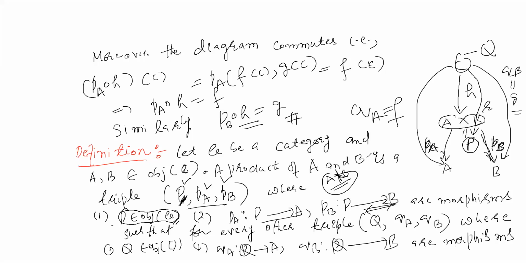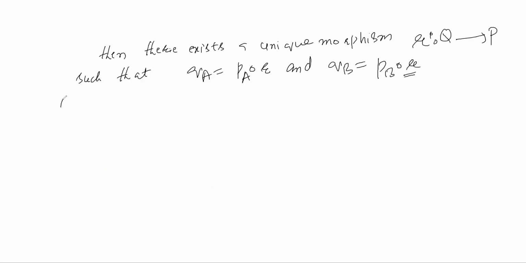Okay. So motivated from set category, we will denote the product by A cross B. For any two objects, it is sort of a notation you can fix.